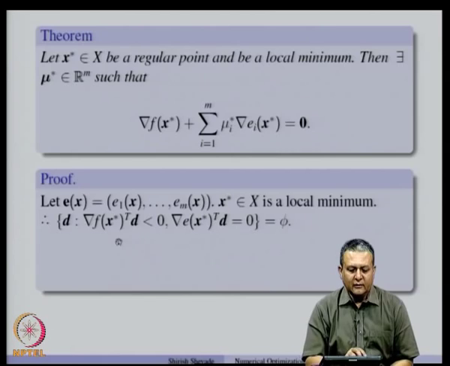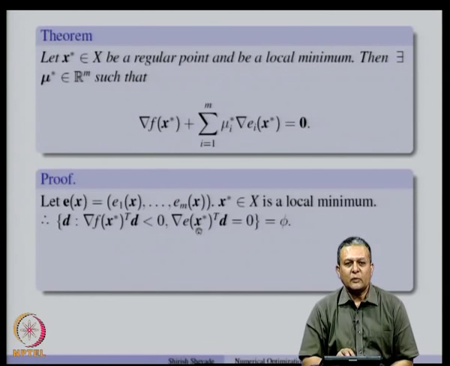So, that means that there is no d such that gradient f x star transpose d is less than 0 and gradient E x star transpose d equal to 0, because this is a condition corresponding to the constraint and this is the condition corresponding to the objective function. So, we do not get a descent direction d which is feasible, and therefore, we can write it as this condition.